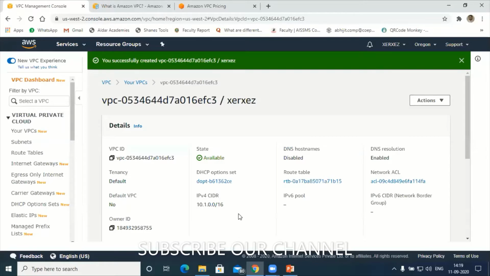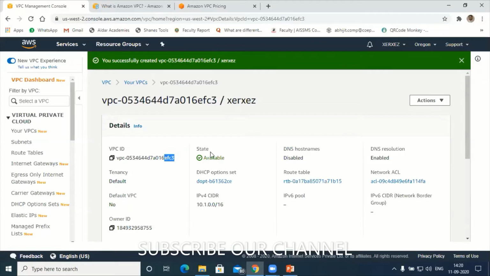VPC is created now. So let's go to it now. You can see here, this is my VPC ID. Let me note this down somewhere on paper. My last 3 digits are EFC. You can see here, this is my ID. Just note down this EFC3, so that I don't mix this up with my default VPC.